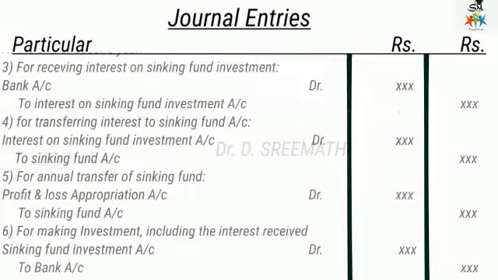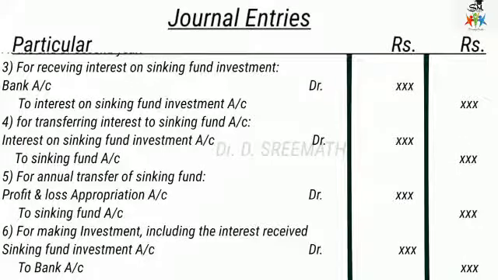Then at the end of the second year, for receiving interest on sinking fund investment: bank account debit to interest on sinking fund investment. For transferring interest to sinking fund account: interest on sinking fund investment account debit to sinking fund account. Then for the annual transfer to sinking fund: profit and loss appropriation account debit to sinking fund account. For making investment, including the interest received: sinking fund investment account debit to bank account.